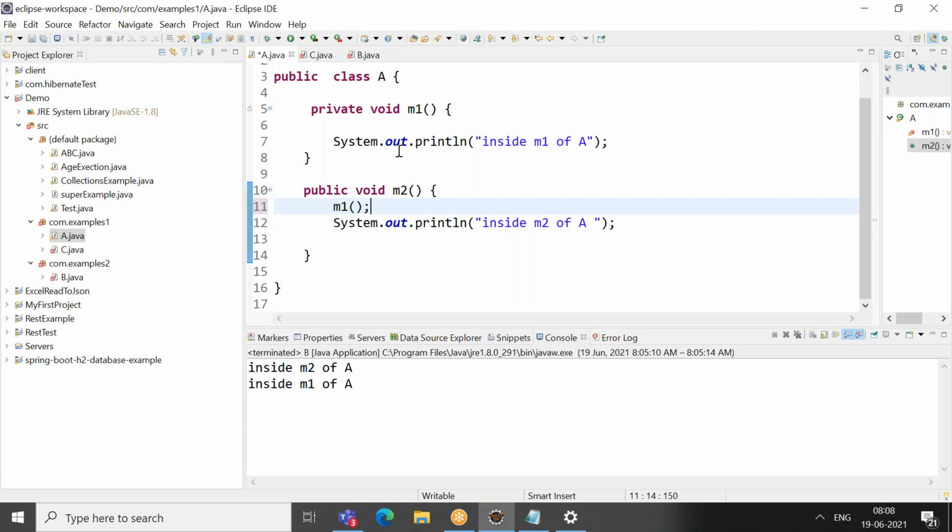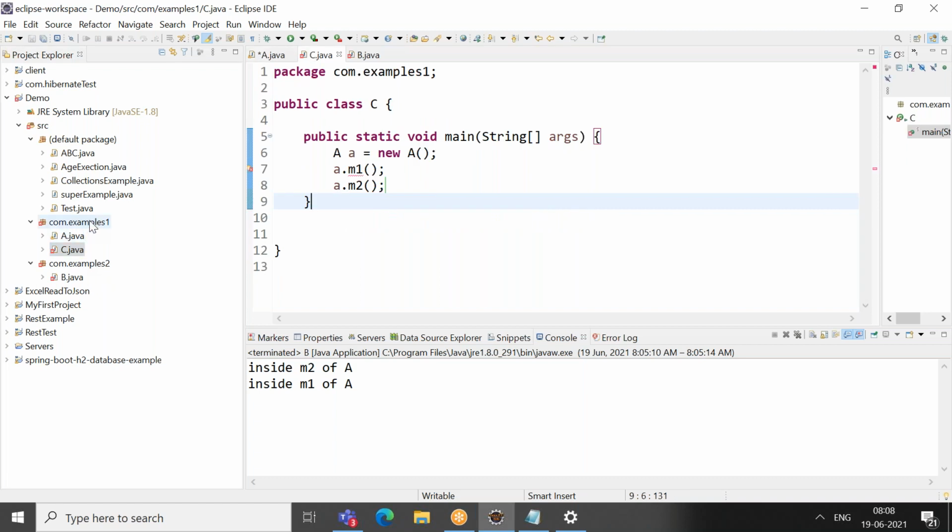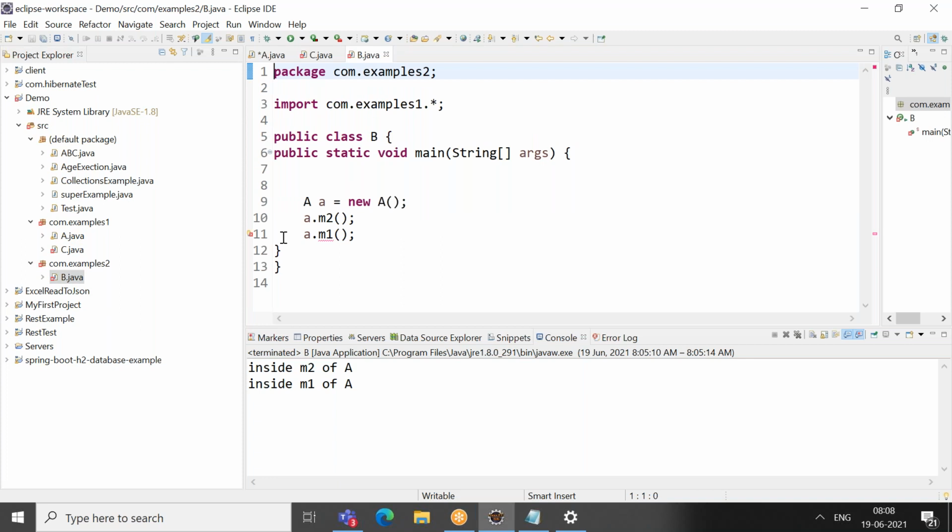But I cannot call this method within the package. If you see, C is present here, and it is throwing an error for M1. It is not accessible. For sure, if it is not accessible within the package itself, how can it be accessible outside? So outside also it cannot be accessed.